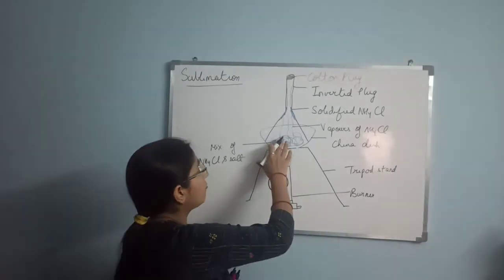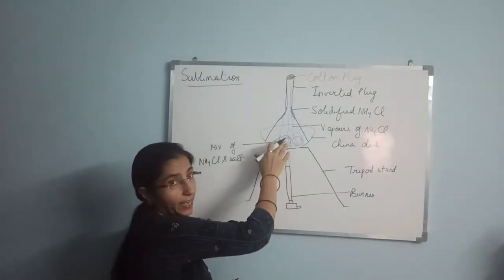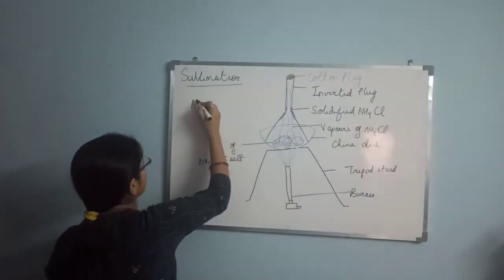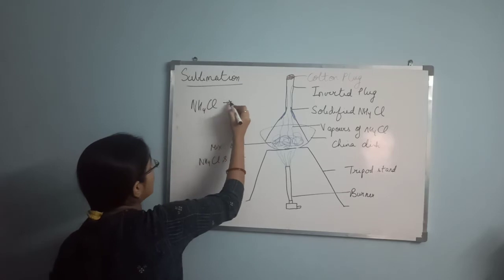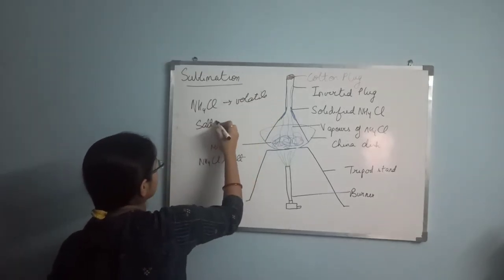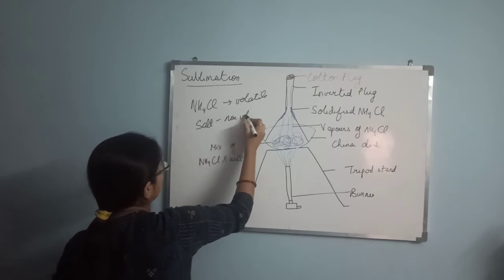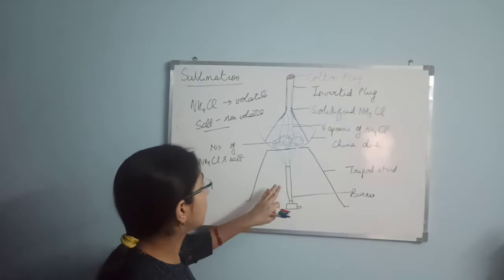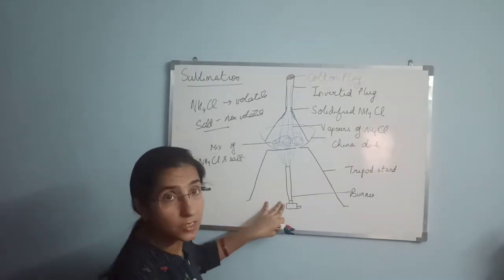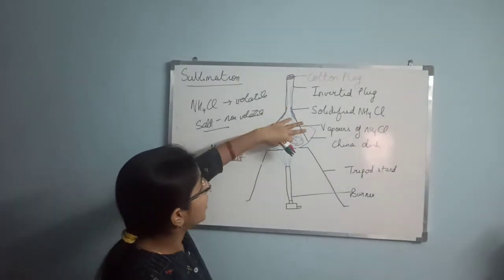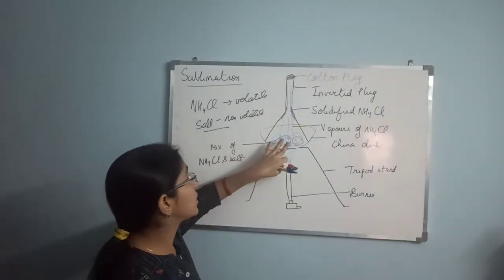Okay, now what is going to happen? We have taken a mixture of NH4Cl, that is ammonium chloride, and the salt. In that case, ammonium chloride is volatile, NH4Cl, that is the formula for that, and the salt is non-volatile. Okay, see how you are going to separate. First, what will happen when you are going to heat this? Means when we switch on the burner, then in the china dish we have kept a mixture of NH4Cl and the salt.